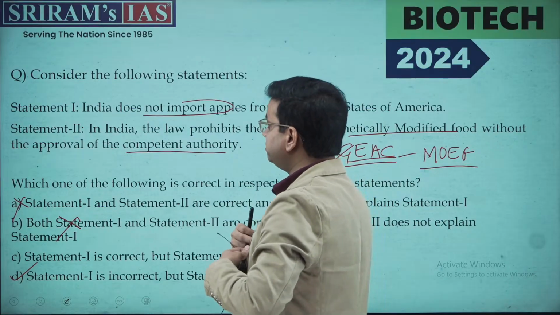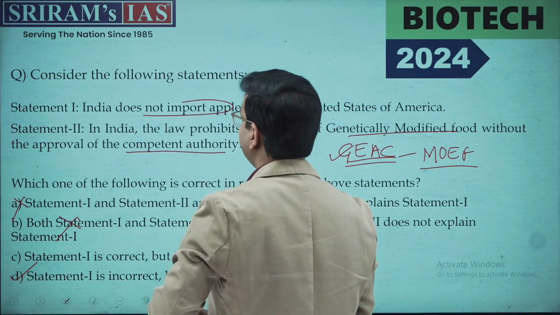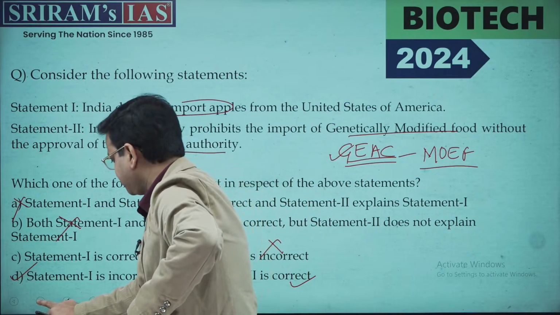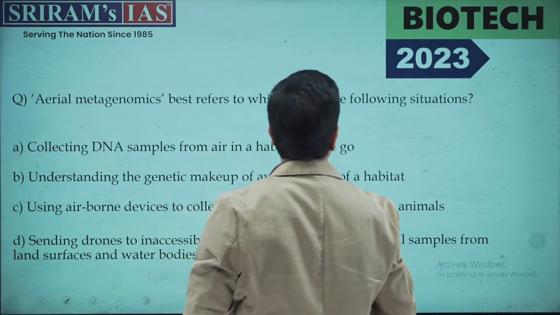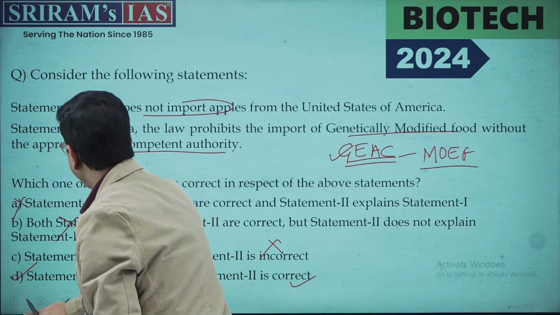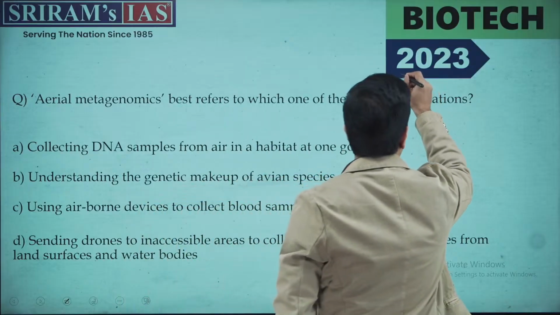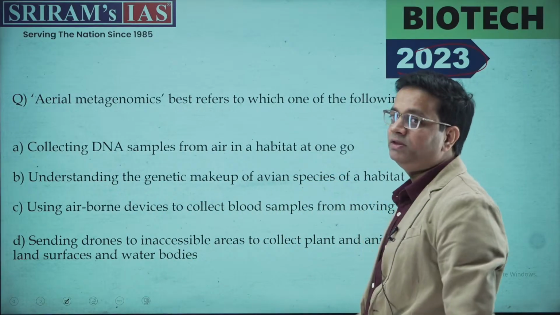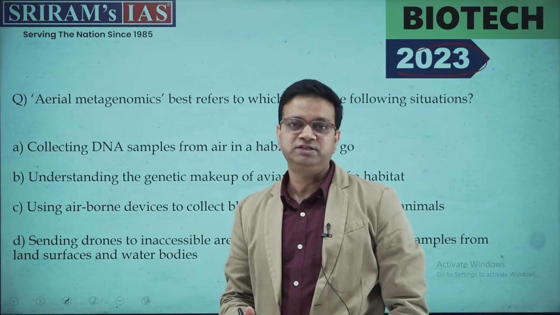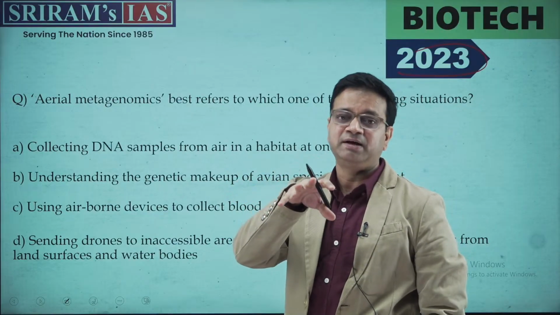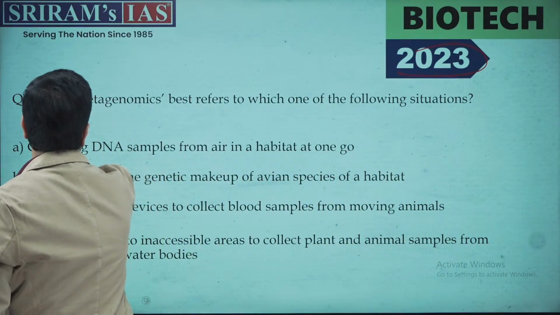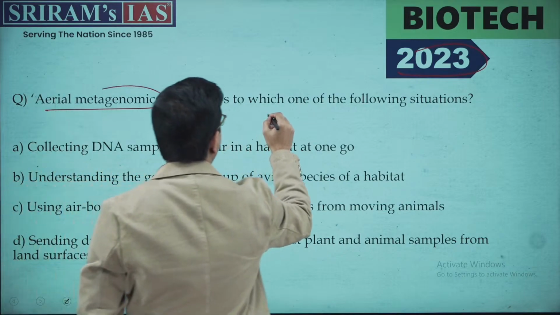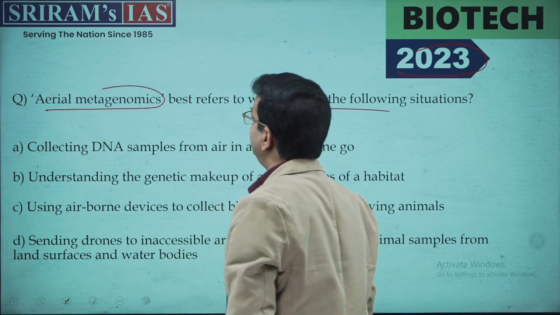Now moving ahead, we'll be looking at the other question. The third question was asked in 2023. So be noted about the time, how the pattern has been changing for the civil services, specifically when it comes to the questions of biotechnology. Aerial metagenomics best refers to which of the following situations?